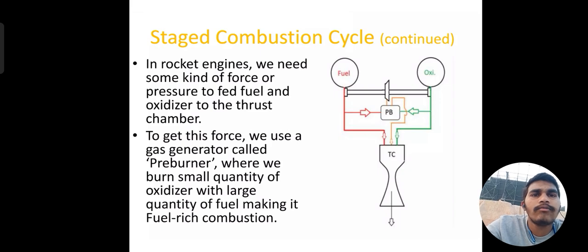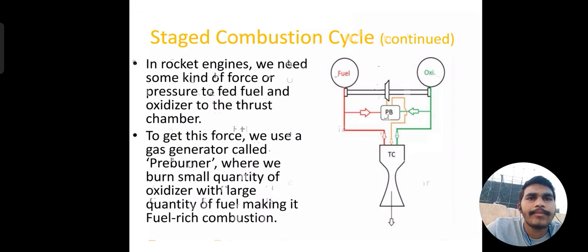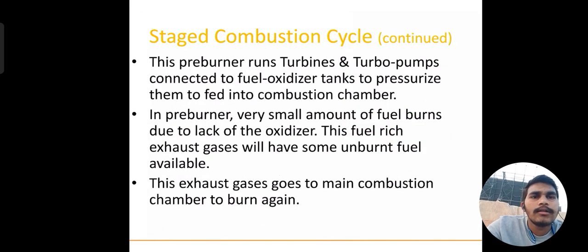We need some kind of force or pressure to feed fuel to the thrust chamber, so we use the pre-burner, which is called a gas generator. This pre-burner runs turbines and turbo pumps connected to the fuel and oxidizer tanks to pressurize them and feed them into the combustion chamber.